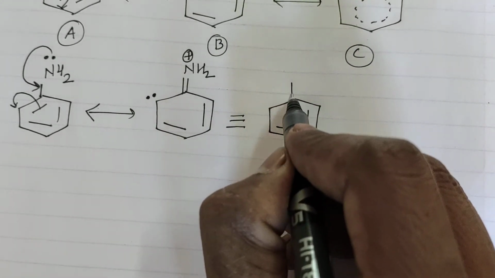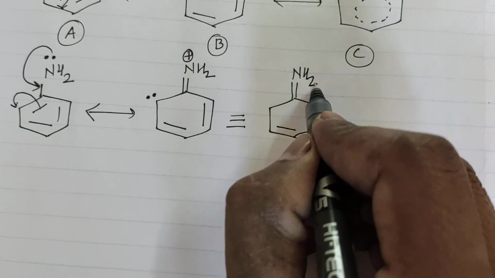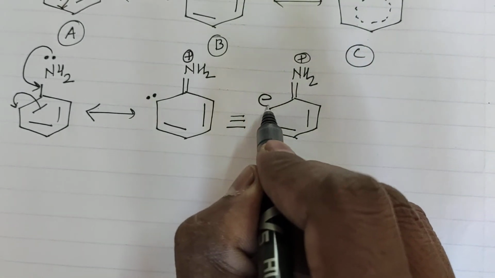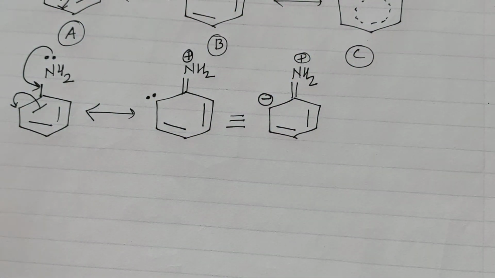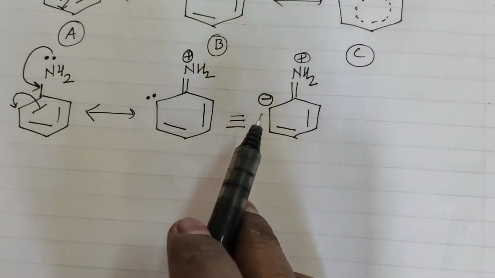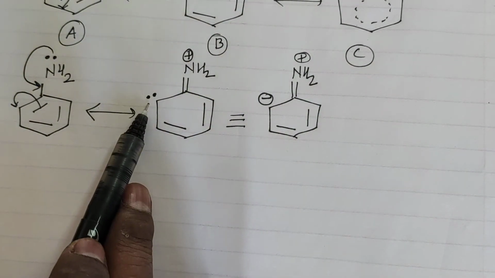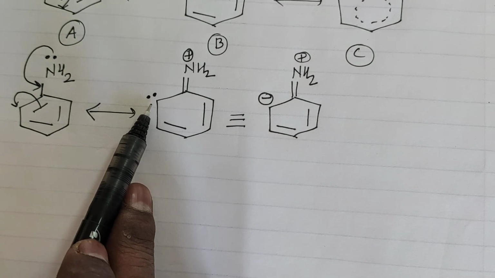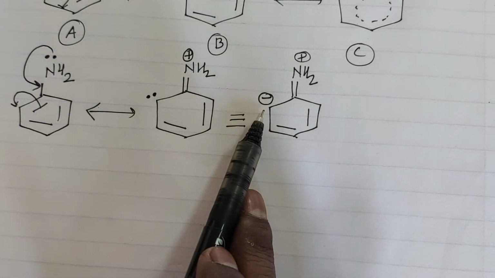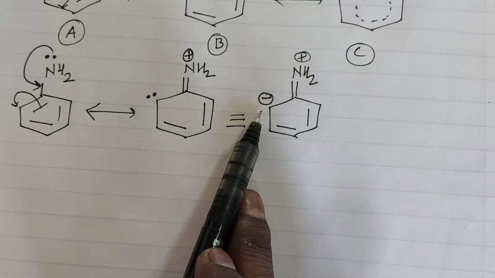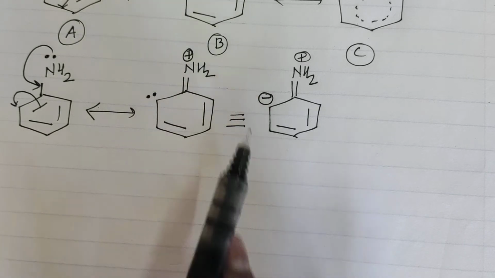Similar things we have to write down up to NH2 plus, and we can write a minus here. This minus charge, that is one minus charge, represents one extra electron on carbon, and it is also obeying the octet rule, so there is no problem in writing such things. The carbon on which the negative charge is there is known as a carbanion.